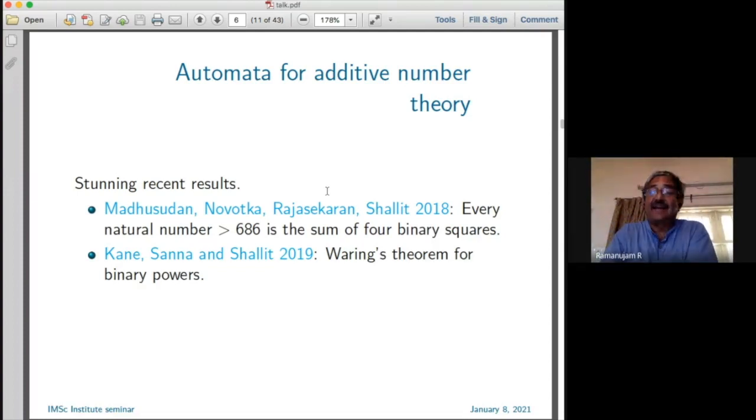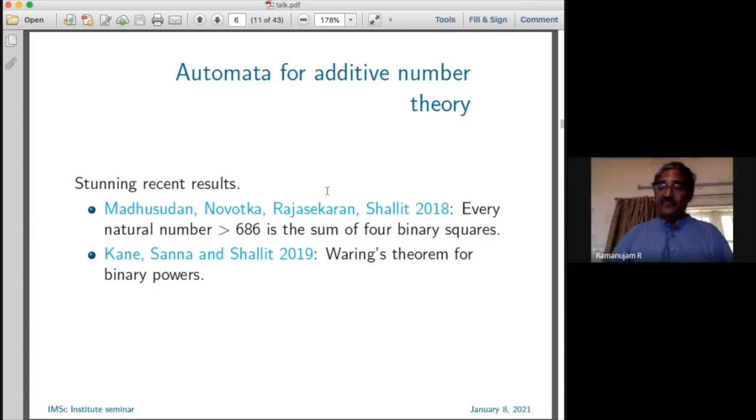And in fact, Kane, Sana, and Charlotte showed last year that a version of Waring's theorem for binary powers is again asymptotic. Every sufficiently large number can be expressed as the sum of kth powers. You give me a k, and I'll tell you how many you need, right? And that's a computable function, in fact.